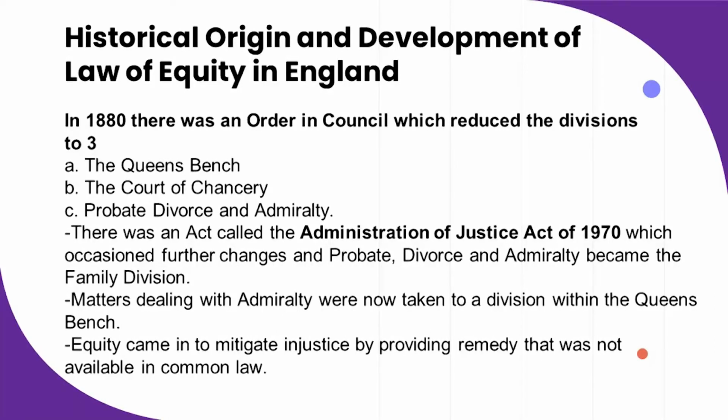Then we continued to 1880. There was the Order in Council, of course, which reduced the courts from 5 to 3, where we had the Queen's Bench, the Court of Chancery, and the Probate, Divorce, and Admiralty. Then again, we continued to 1970, where we have the Administration of Justice Act, which reduced them even to 2, because the Probate, Divorce, and Admiralty became a family division, which was taken to the Queen's Bench. So they ended up having 2 courts.